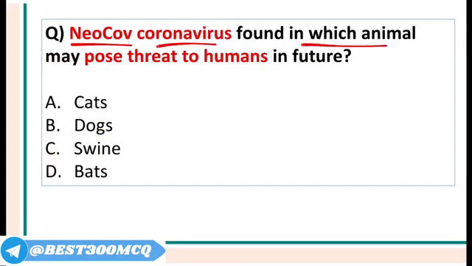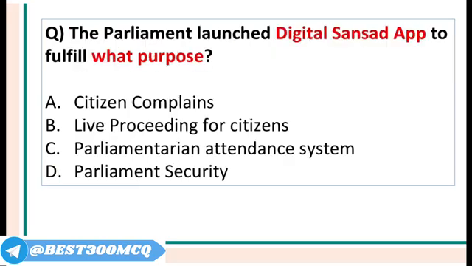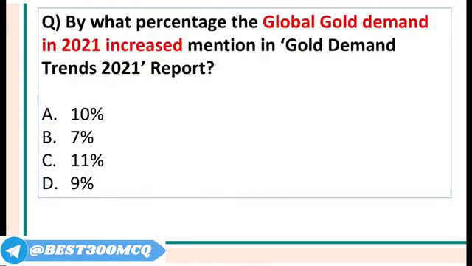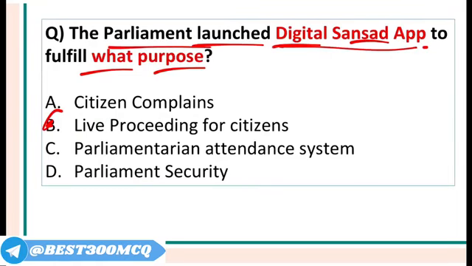Neocov coronavirus found in which animal may pose threat to humans in future according to WHO? So remember, this Neocov coronavirus has been found spreading among bats in South Africa. The Parliament launched Digital Sansad app to fulfill which purpose? This is for live proceeding for the citizens. They launched Digital Sansad app. And who is the Speaker of the Lok Sabha? Om Birla. His constituency is Kota.